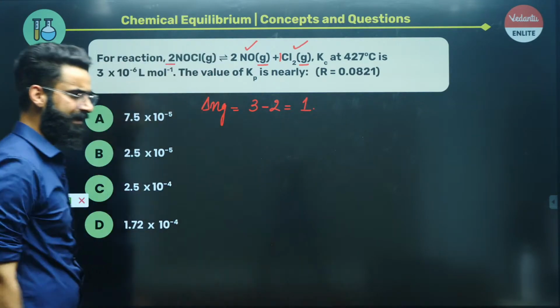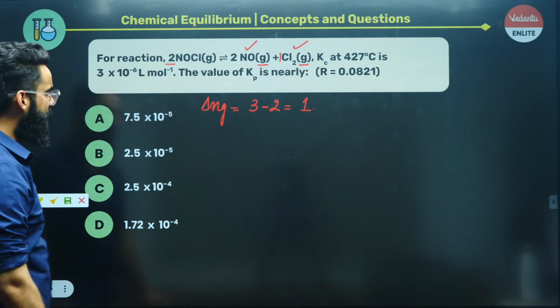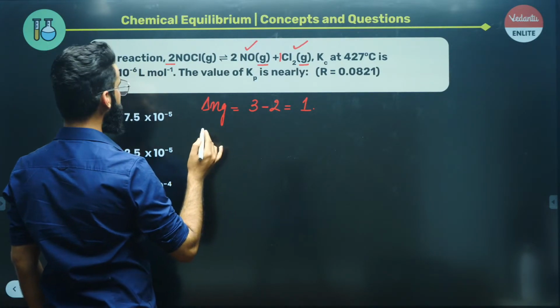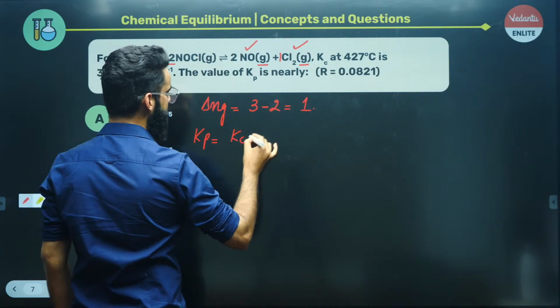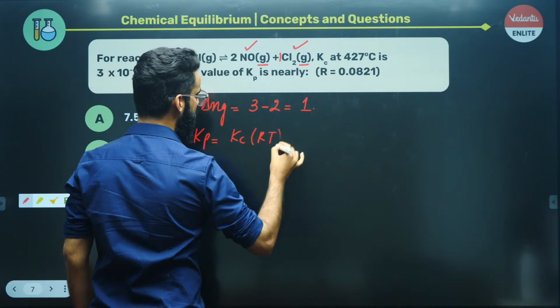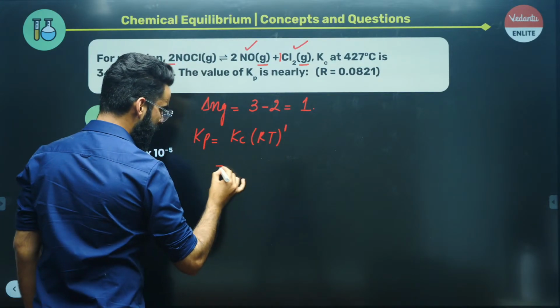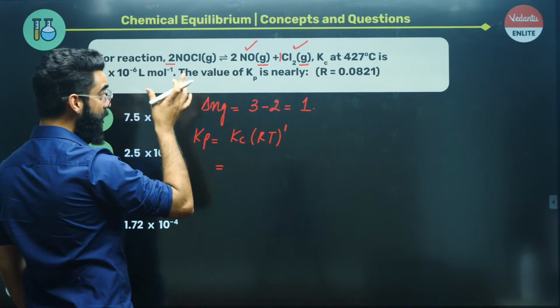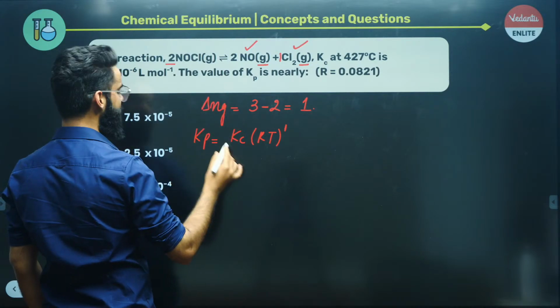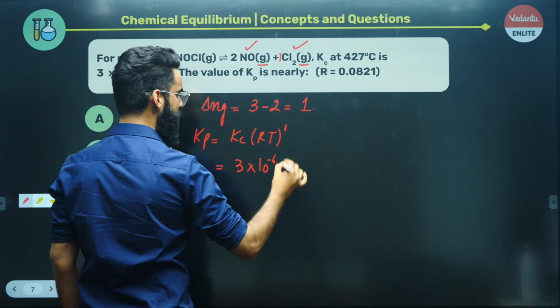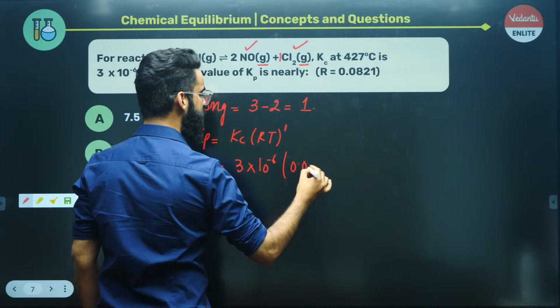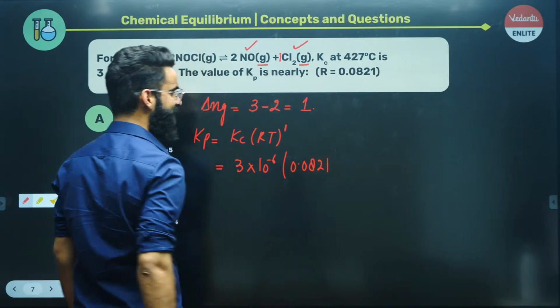So you calculate delta Ng for it, right? After getting the delta Ng value, you can write Kp in terms of Kc. So Kp is equal to Kc. Then you'll be writing RT raised to the power delta Ng, that's 1. As per the question, the Kc value is given to us as 3 into 10 raised to the power minus 6 liter per mole. The R value you'll be using as 0.0821 atm liter per Kelvin per mole.